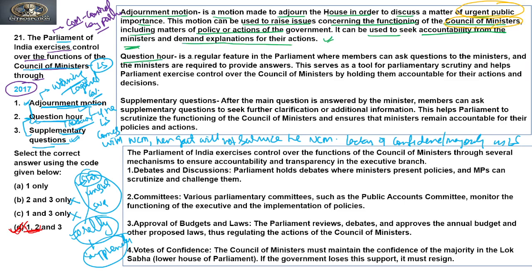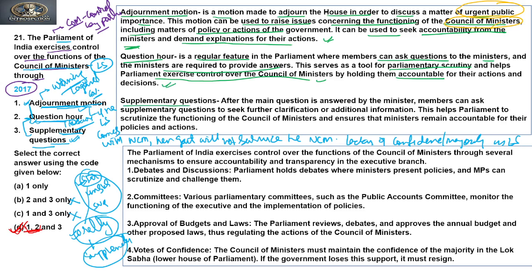Now what is question hour? It is a regular feature in Parliament where members can ask questions to the ministers and the ministers are required to provide answers. This serves as a tool for parliamentary scrutiny and helps Parliament exercise control over the Council of Ministers by holding them accountable for their actions and decisions.